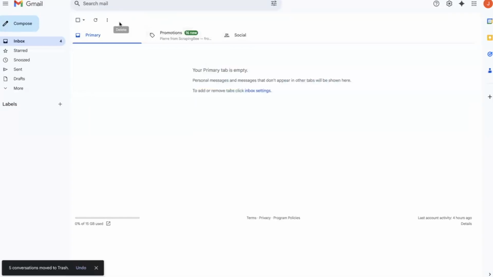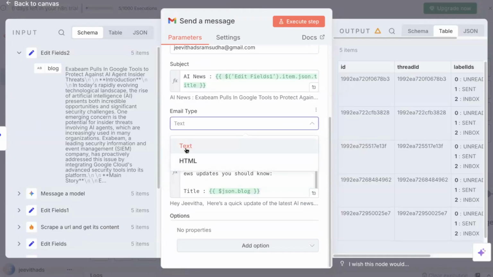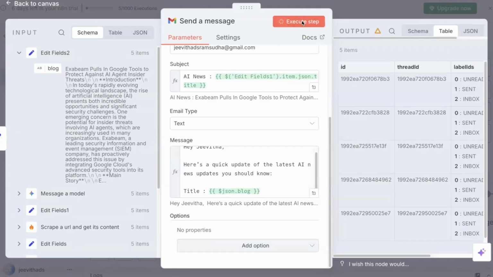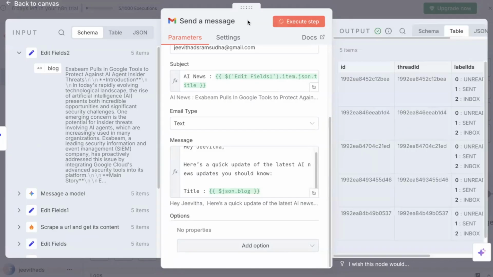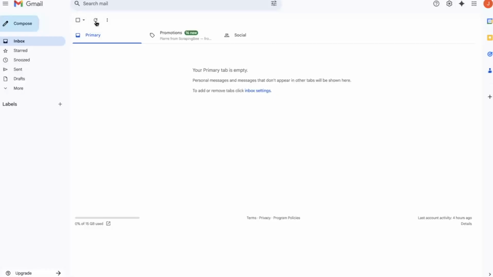This is a simple mistake. I often do this. Okay, be careful: the email type should not be HTML, it should be text. Let me just execute. Okay, let's wait for it. Okay, done. Let me refresh my email.